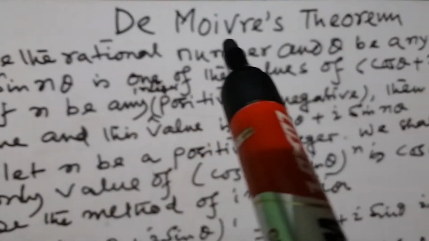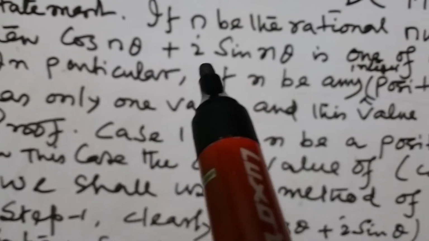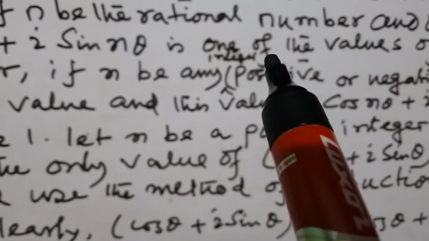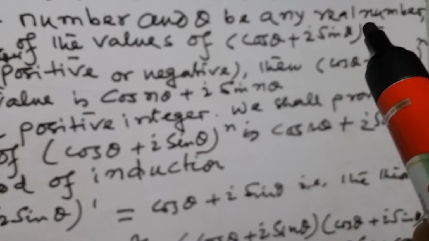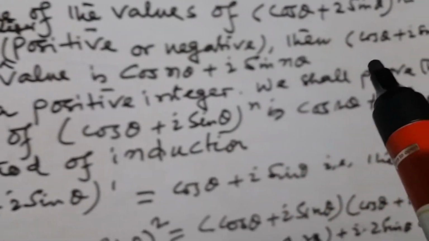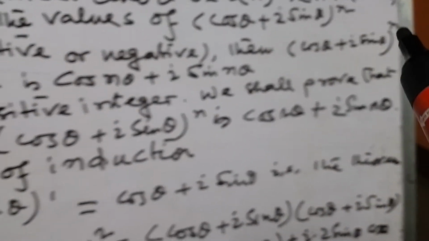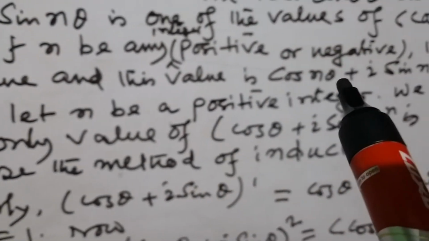De Moivre's theorem statement: if n be a rational number and theta be any real number, then cos n theta plus i sin n theta is one of the values of (cos theta plus i sin theta) to the power n. In particular, if n be any integer, positive or negative, then (cos theta plus i sin theta) to the power n has only one value. This value is cos n theta plus i sin n theta.